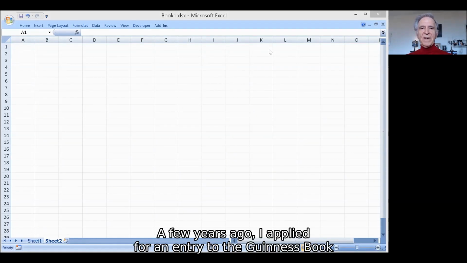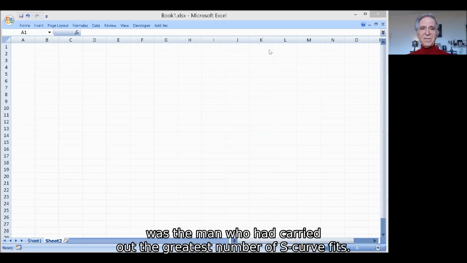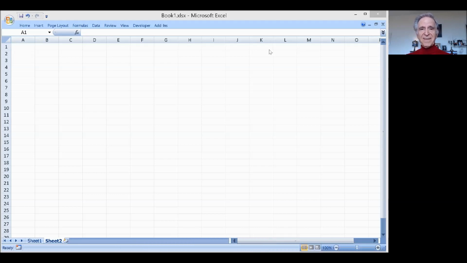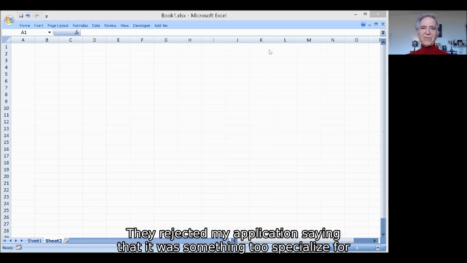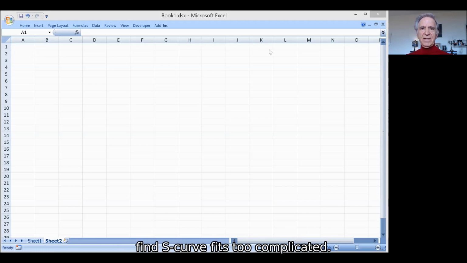A few years ago, I applied for an entry to the Guinness Book of Records. I told them that I could prove I was the man who had carried out the greatest number of S-curve fits. They rejected my application, saying that it was too specialized for their audience. They were probably afraid that their readers would find S-curve fits too complicated.